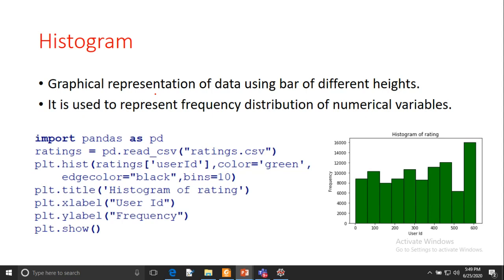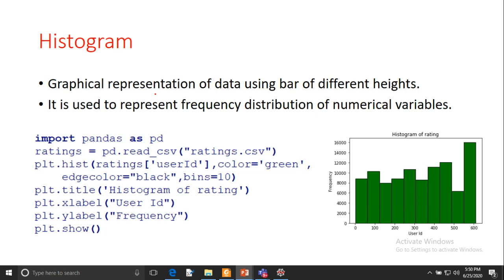Now we will see the histogram. A histogram is basically a graphical representation of data using bars of different heights. This histogram is used to represent the frequency distribution of numerical variables. So if you have categorical variables, in that case you cannot use the histogram function. It will work only for numerical values.